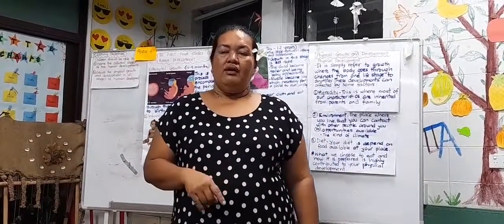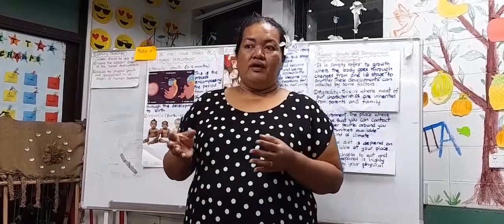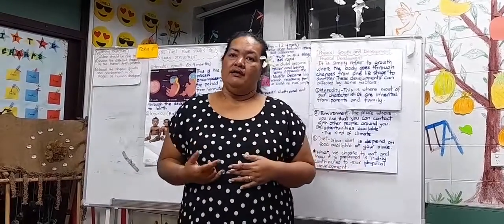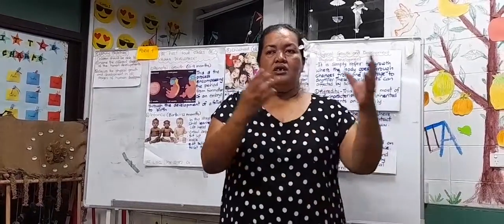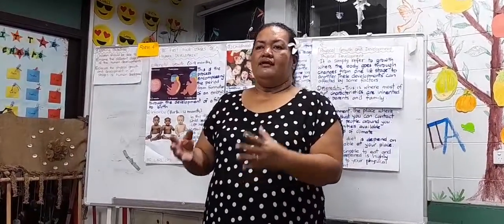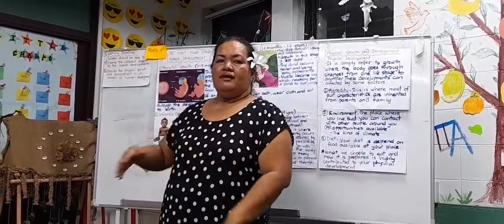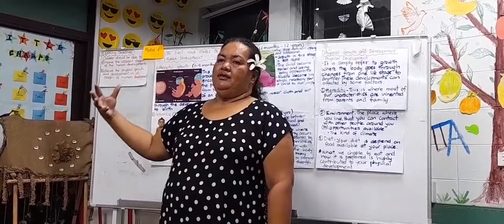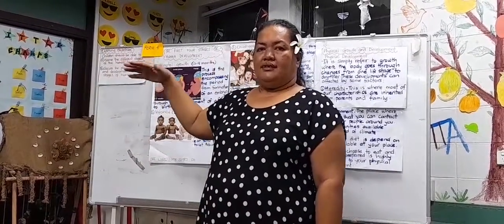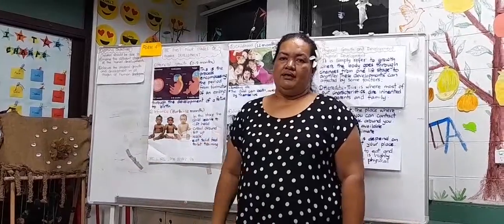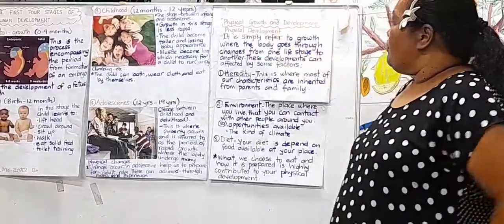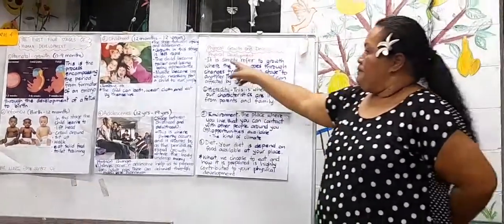For example, the life of a human being starts from childhood. From kindergarten, you move on to primary, then secondary, then the last one is tertiary. That is the last stage, and that is an example of the life stages of a human being. And now, this is the physical growth and development.